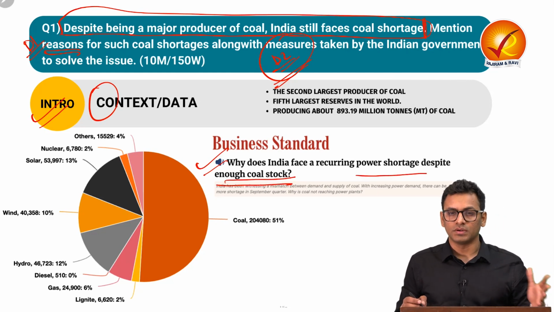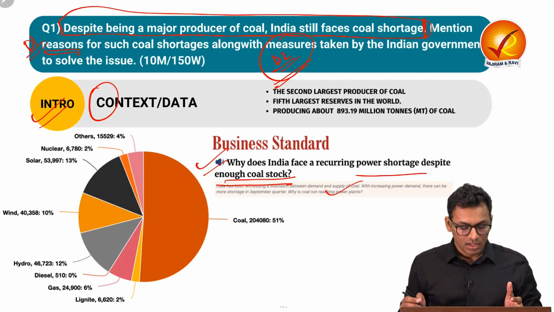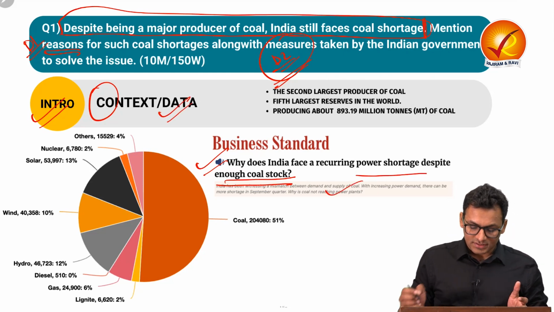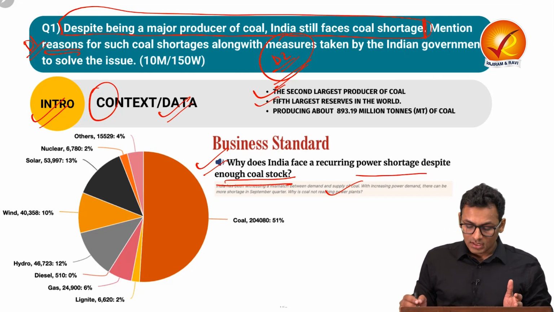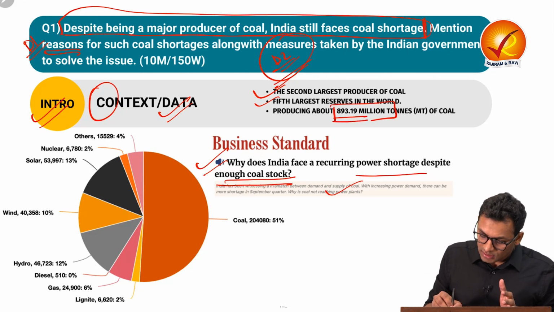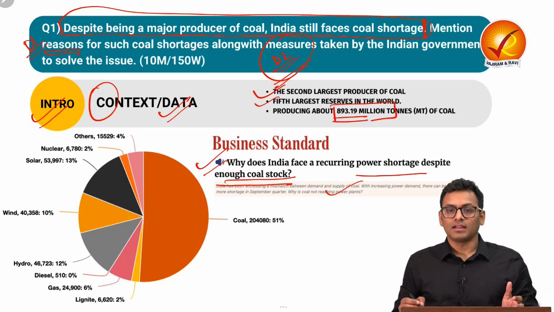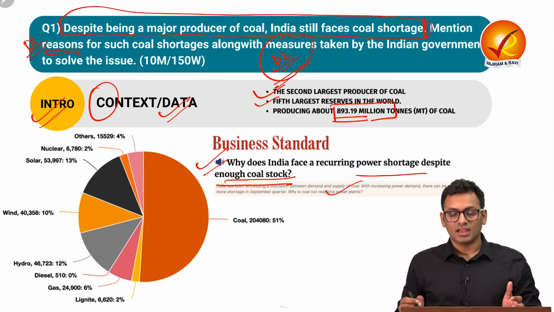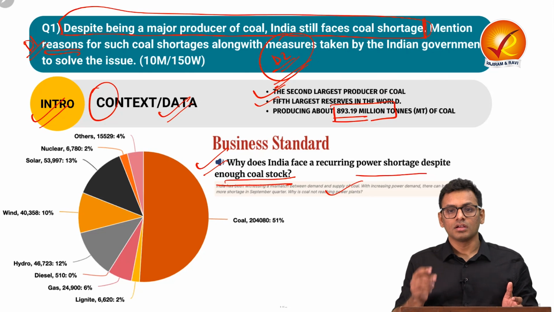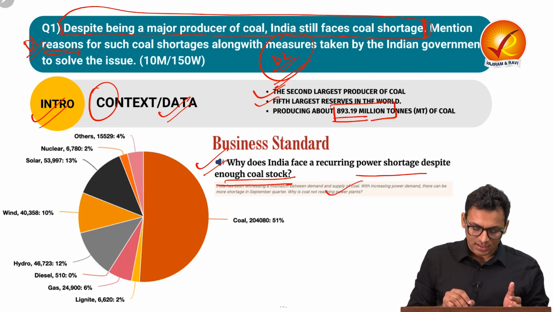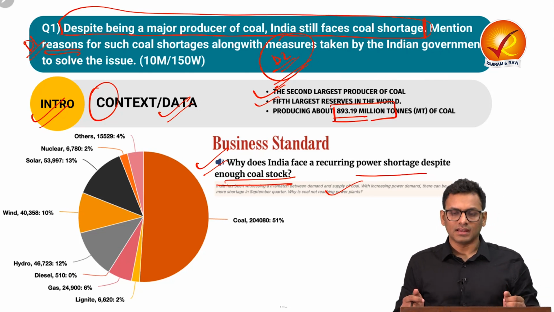There has been a mismatch between demand and supply of the coal. You can also give certain data points, as in India is the second largest producer of coal and has the fifth largest reserve in the world and produces around 893.19 million tons, and despite that kind of production, India still faces coal shortage, as in there are issues with respect to the energy security.